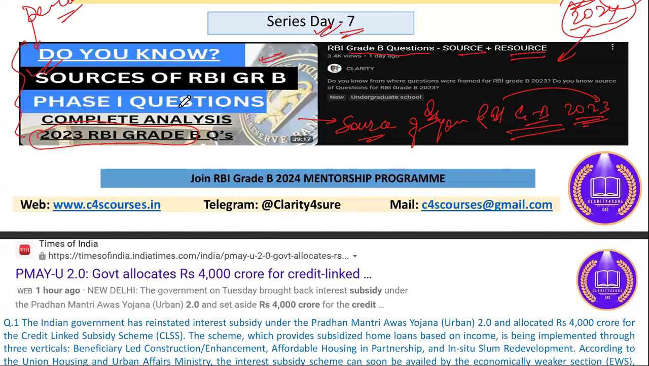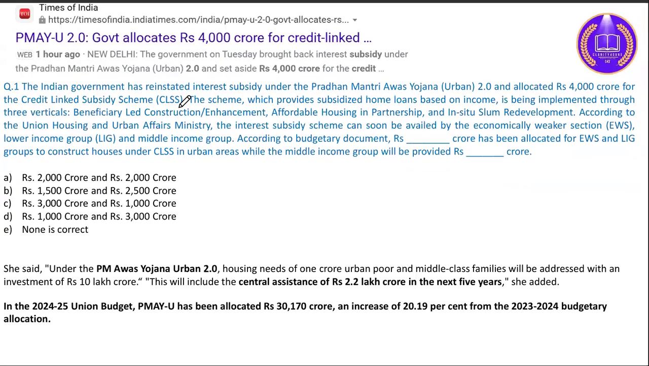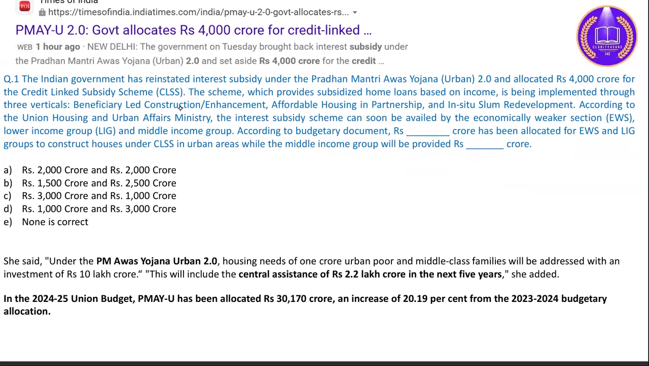So let's see the first question regarding Pradhan Mantri Awas Yojana. So what is the question? Government has allocated 4,000 crore for credit-linked subsidy schemes under the Pradhan Mantri Awas Yojana Urban 2.0. So the Indian government has reinstated interest subsidy under the Pradhan Mantri Awas Yojana Urban 2.0 and allocated 4,000 crore for the credit linked subsidy scheme, CLSS.